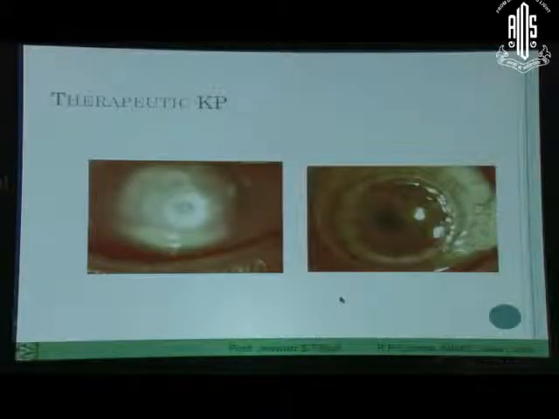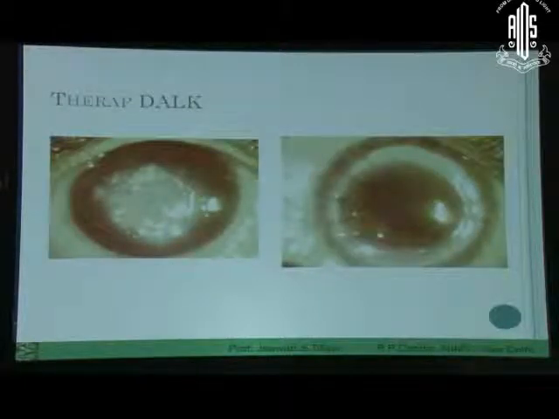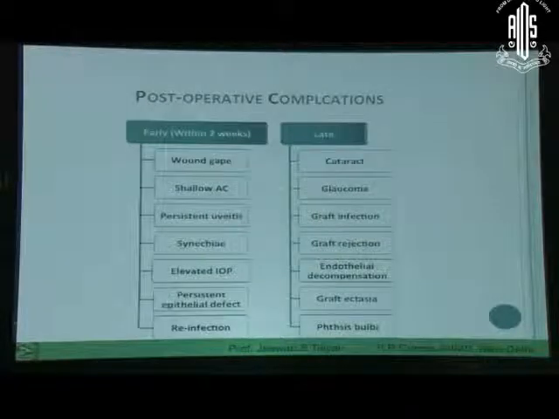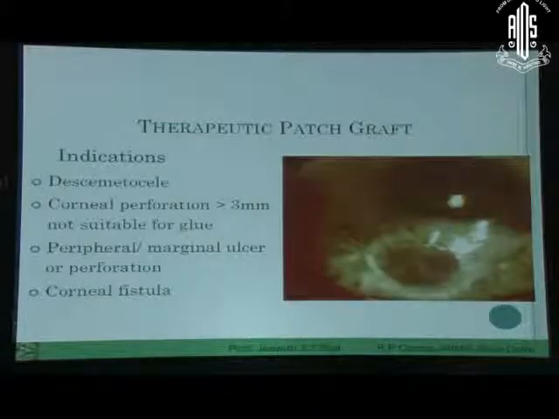percent. So if you look at therapeutic grafts, you can have a very good outcome like this patient, and you can do a DALK procedure also. And the complications are, as you see in a routine case of optical grafts, if you have a phakic eye, you can develop cataract. Glaucoma is a very important part. But the recurrence of infection is very, very high in these cases of therapeutic grafts, especially in large ulcers. Fungal keratitis will have more recurrence than bacterial keratitis as such.